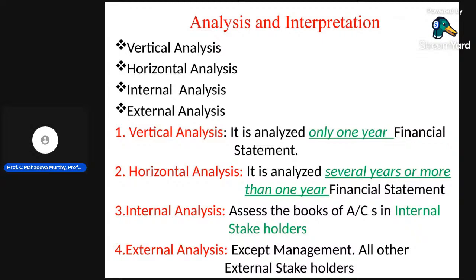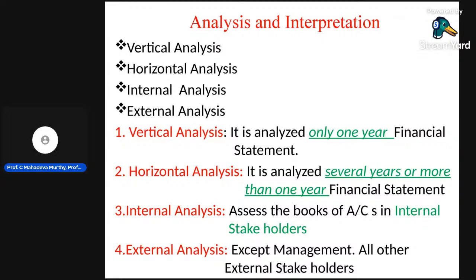Management means board of directors and CEO. All other external stakeholders, government or auditors, are external. Certification of books of accounts by external auditors and government auditors is compulsory. Then the investor is also an external party.